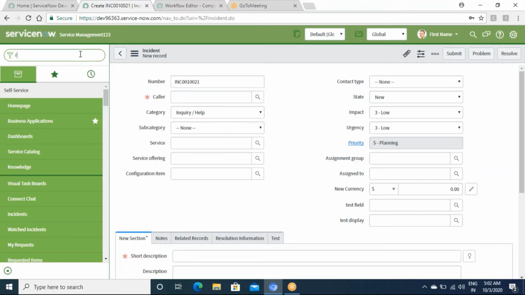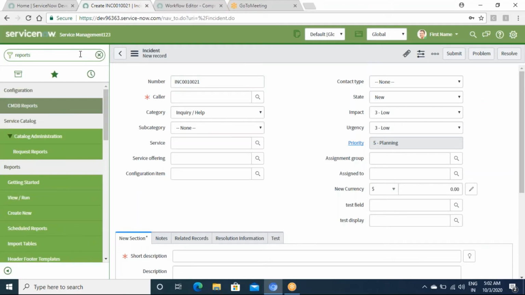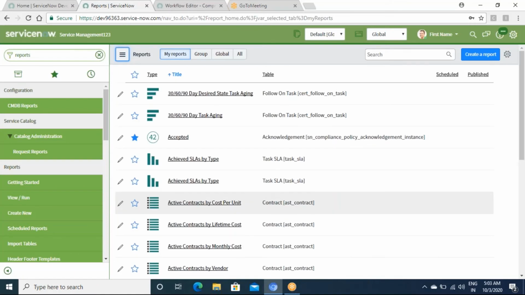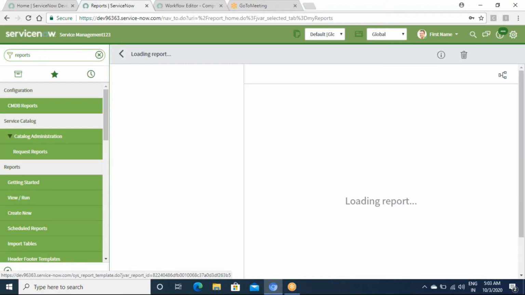Other than that, there is something called reporting in ServiceNow. Let's suppose you open the incident table and you want monthly data, or you want to create a report for your team to see the incidents which have been closed this month, or the incidents which you have received this month for your group. For that, you can create a report. Those reports can be Excel reports, bar graphs, or any type of report which you want to create. How do we create a report in ServiceNow? How do we share it? That is also something which we'll cover.